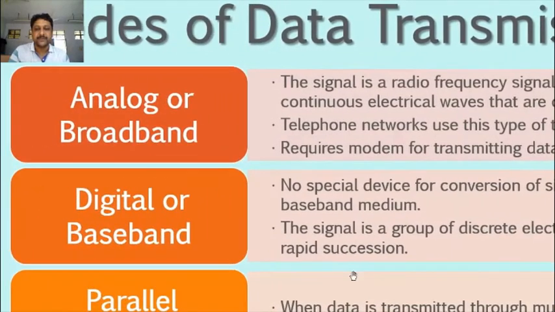Within computers, all the data, all the information is transmitted from one component to another with the help of electrical signals, and this type of transmission is known as digital signal. Within components of the computer, it is a digital transmission.